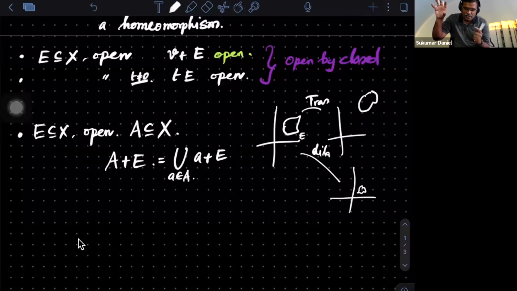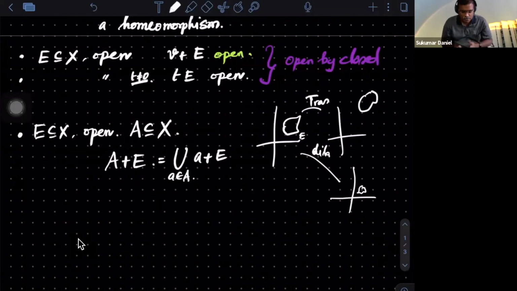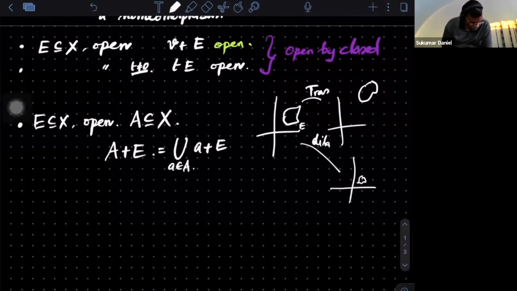And A also contains another element, small b, so this may be b plus E. Put together, this union is actually a plus E union b plus E. So that also becomes open, because an arbitrary union of open sets is open. It's from topological information. Good. So this is extra information that we are also getting, and it is going to be helpful.